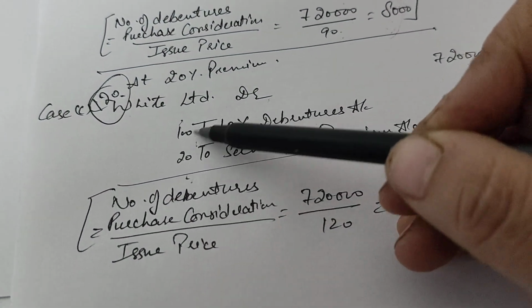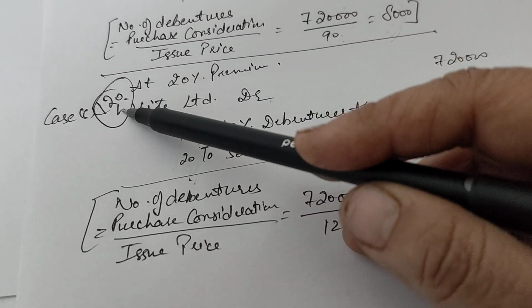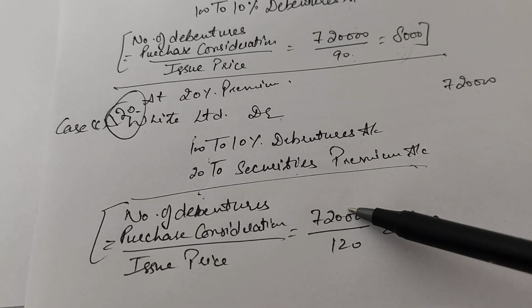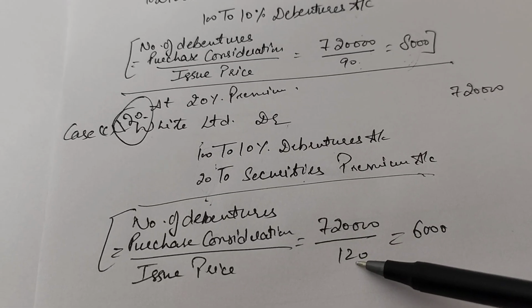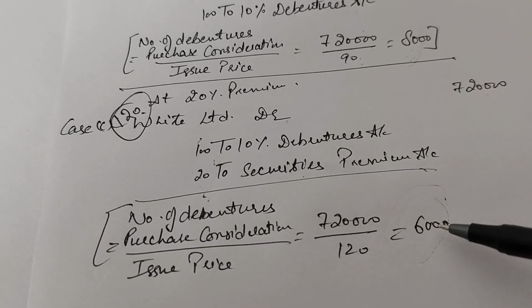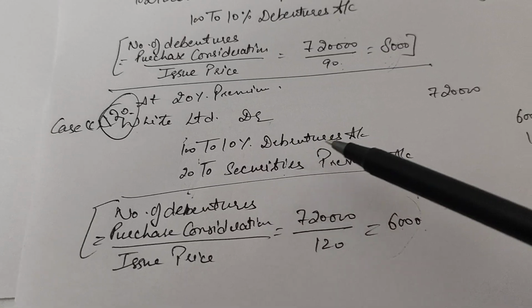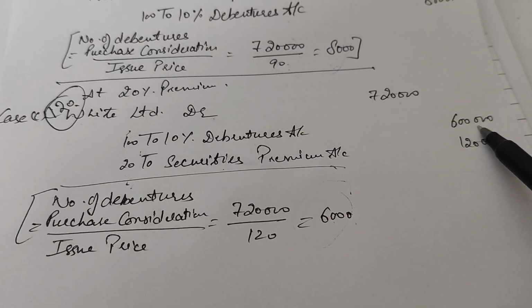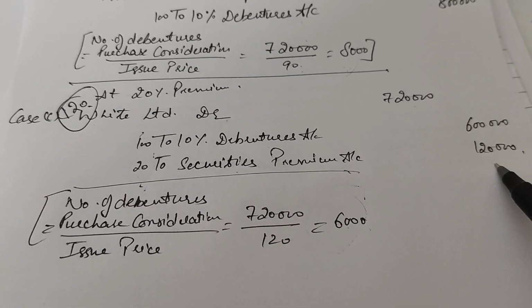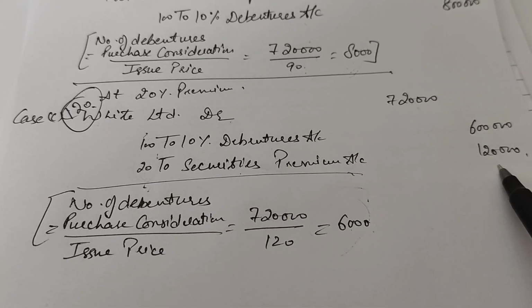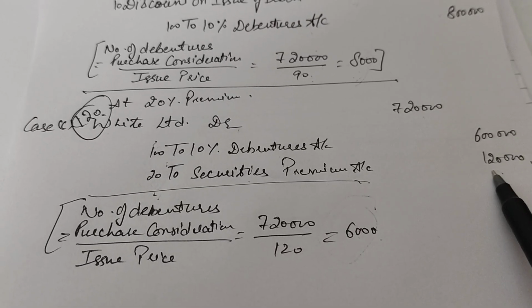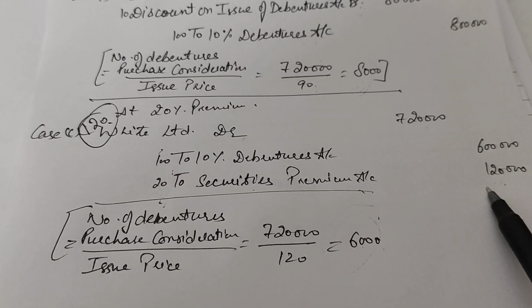100 plus 20, right? So what is the issue price? 120. What is the purchase consideration? 7,20,000. So 7,20,000 divided by 120. How many number of debentures were issued? 6,000. Now 6,000 into 100, the amount received against debentures is 6 lakh, and 6,000 into 20, what is the amount of securities premium? That is 1,20,000.